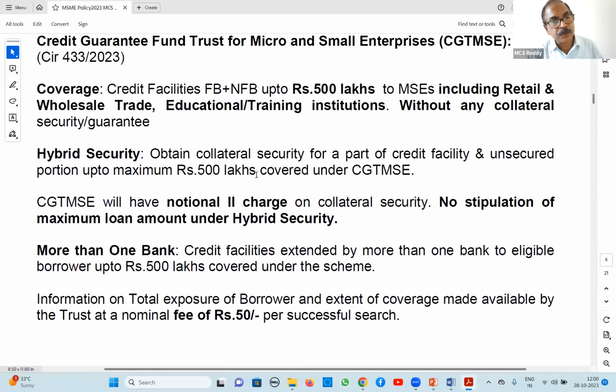Whatever portion CGTMSE is covering, only to that portion you pay charges. One more guideline is given: on the collateral securities the party has offered, CGTMSE will have a second charge on those properties. With this guideline they have given the guarantee. This is about hybrid security.